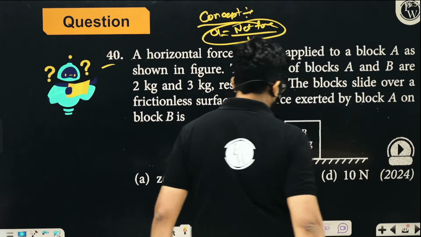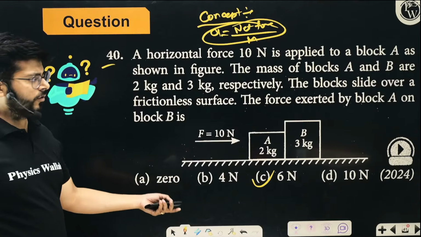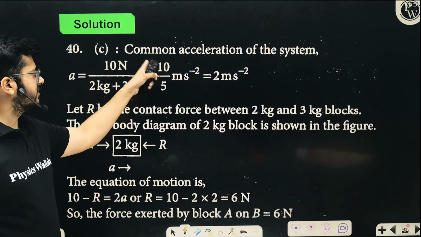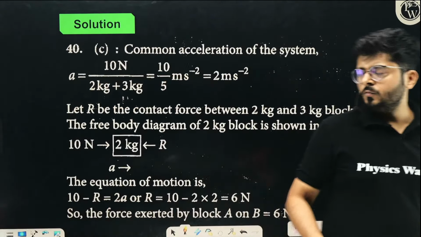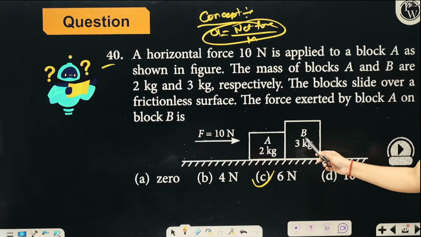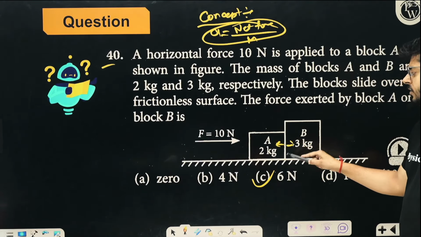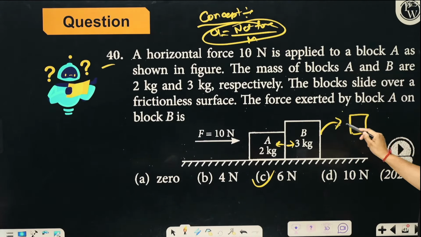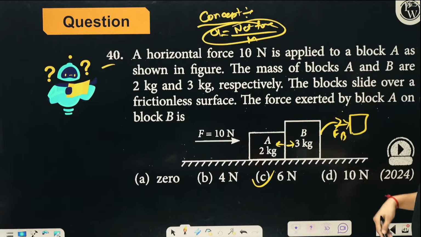So Surya and Mallikarjun both were actually correct. So option C is the correct option, right? And as I have already told you how to go about it, you can simply first calculate the acceleration, which is 10 upon 5, 2. Then talk about the individual FBDs. So when you look at the FBD of this block, there is no other force acting on it, there is only the normal reaction which they exert on each other. So talk about the FBD of this block, it has a normal reaction. We have to calculate the force or normal reaction acting on the block B by the block A.